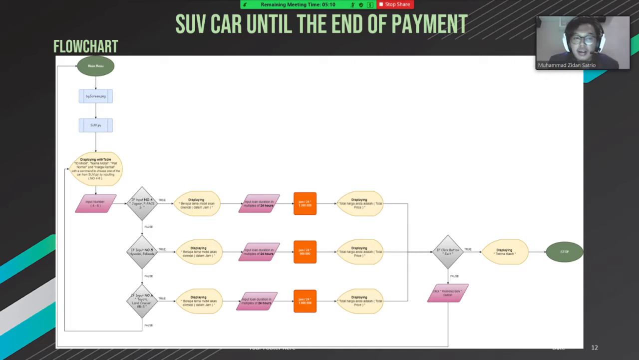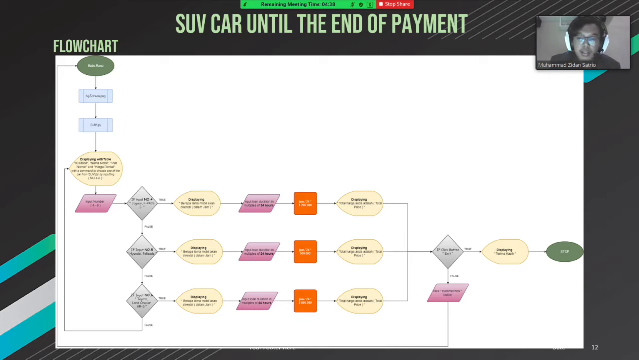This is the flowchart for the SUV car menu. Start from the main menu. Next, process to SUV.py to display the SUV car menu, and you can input the ID car, starting from 4 until 6, and after that there is a decision. You can input 4, 5, or 6. After you input the option, it will display the car.